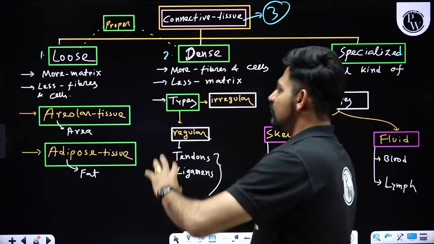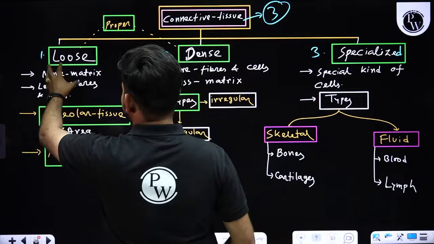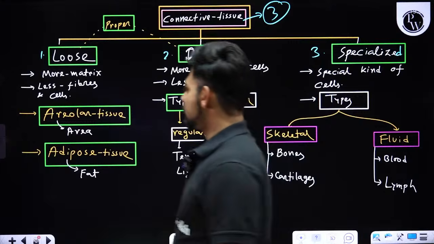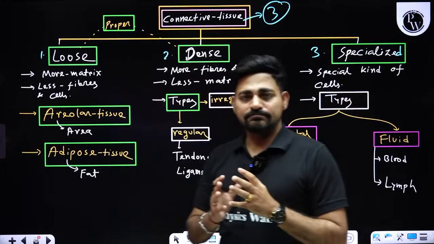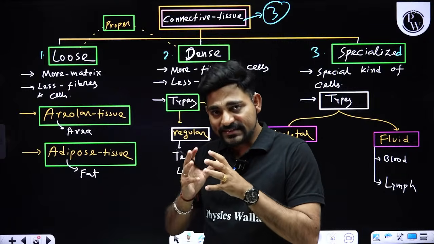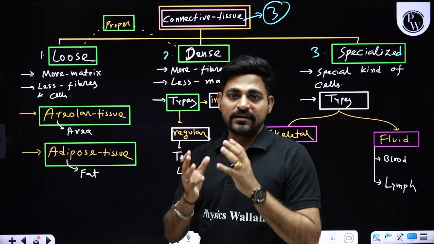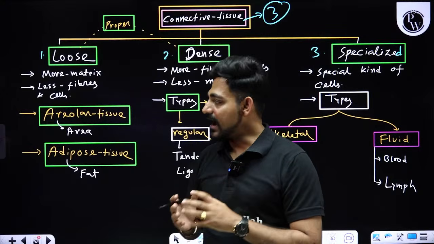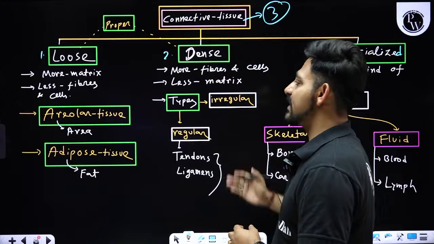Okay. Now, let's check what we mean by loose connective tissue. The ratio of cells, fibers and matrix will decide whether the connective tissue is loose or dense in nature.